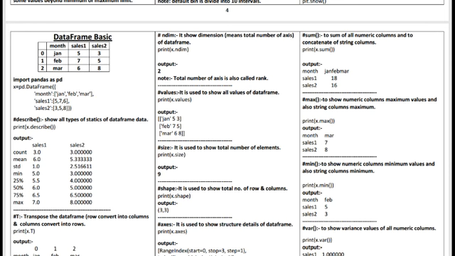So here I am showing you one example of how to store different data types in one variable, and how to perform different kinds of operations easily.